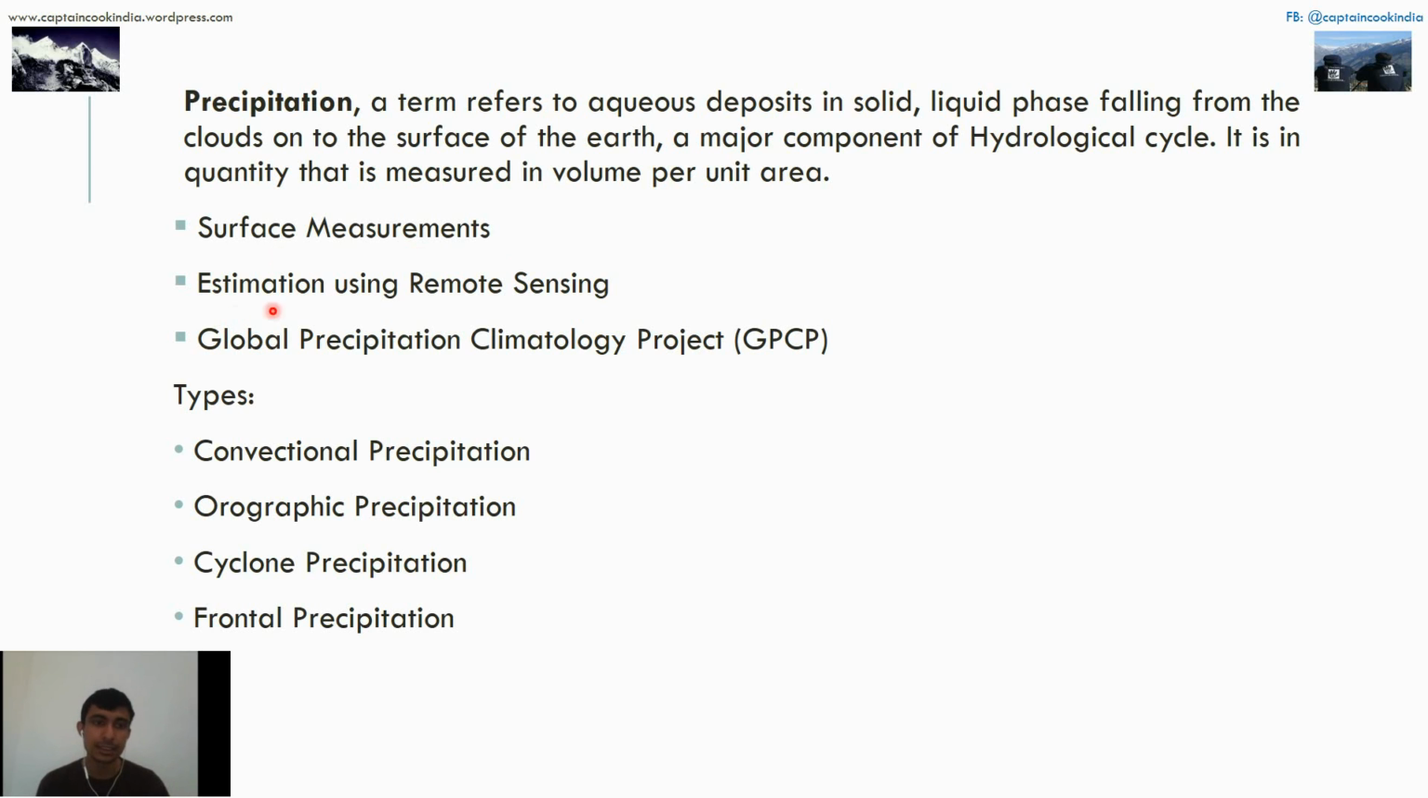The Global Precipitation Climatology Project is a NASA project related to GIS and remote sensing, in which they measure global rainfall or precipitation on a very huge scale, in fact on a day-to-day basis across years. Study about this on Google. It includes four different types, which are convectional, orographic, cyclonic, and frontal precipitation. Read about it on our website. Thank you. This is our second last topic, sorry, confused.